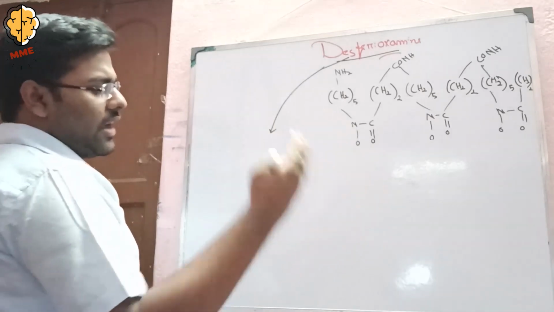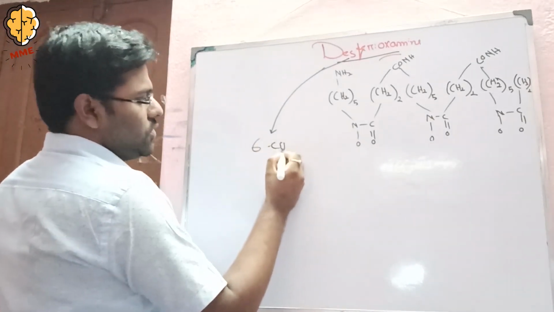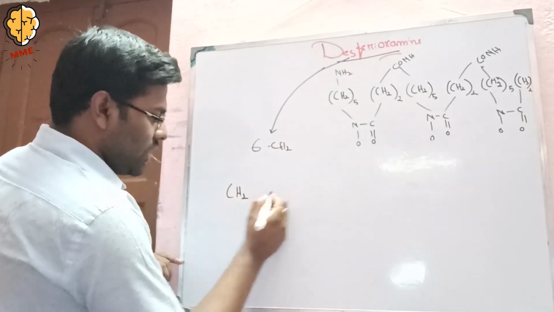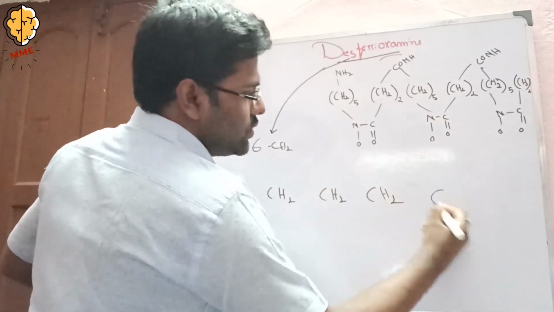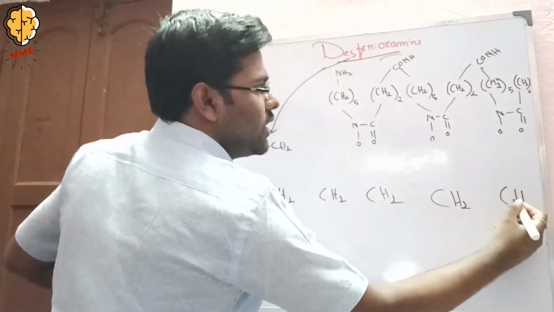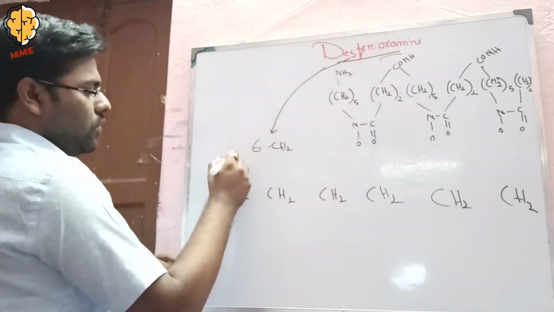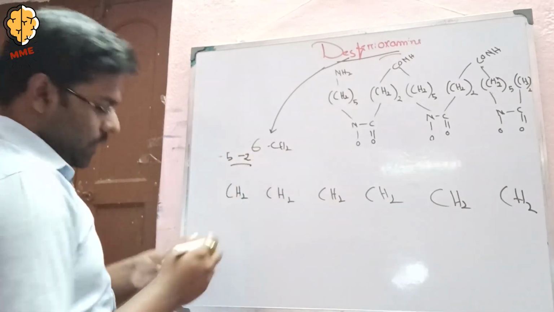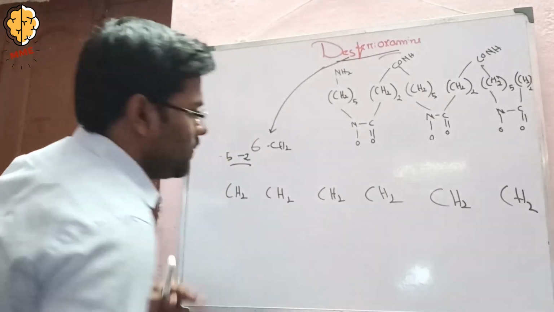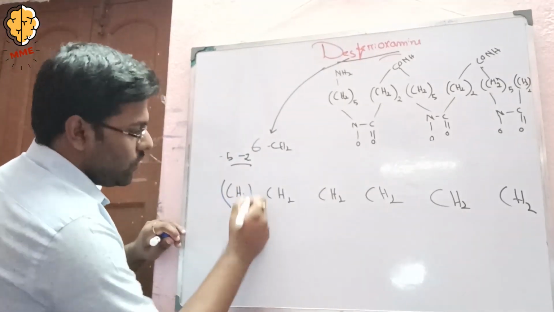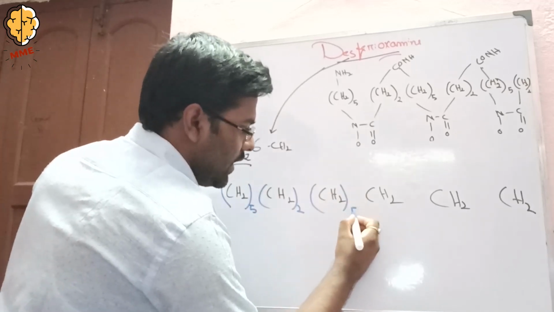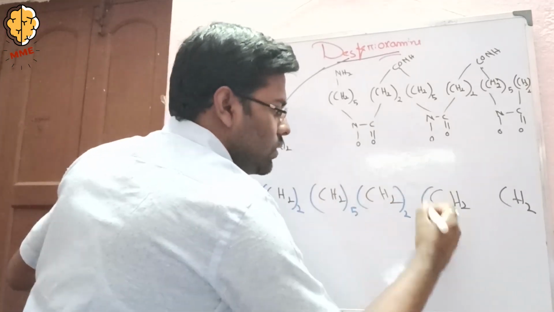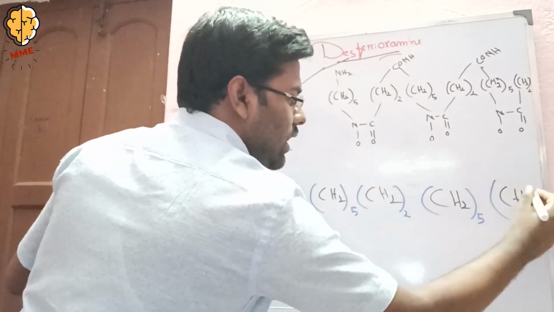6 CH2 molecules, 6 CH2, CH2, CH2, CH2, CH2, CH2. Okay. Then the 5-2 formula. What is the 5-2 formula? Start with 5, then 2, then 5, then 2, then 5, and lastly 2.